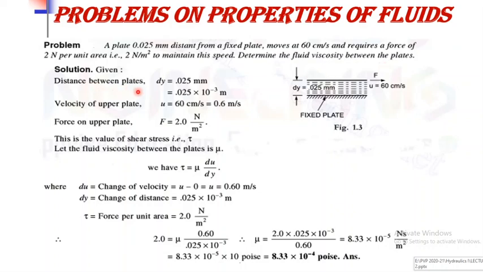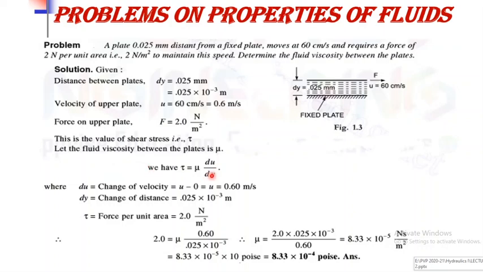So the distance between plates, that is dy, 0.025 mm, we have to convert that into meter, so multiply it by 10 raised to minus 3. Then the velocity of upper plate is given, that is 60 cm per second, again convert that into meter, multiply it by 10 raised to minus 2, so 0.6 meter per second. Then the force on upper plate, that is stress, 2 Newton per unit area, that is 2 Newton per meter square.